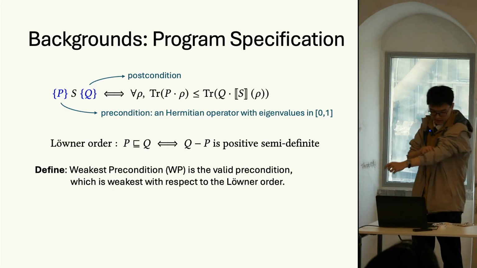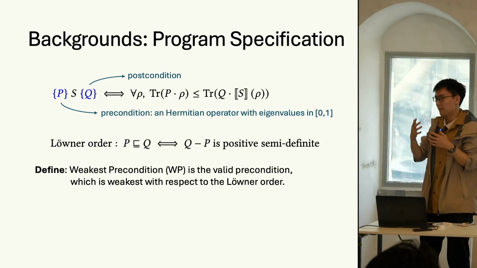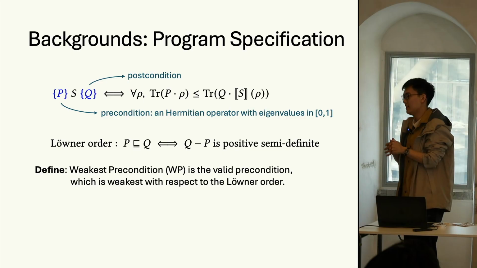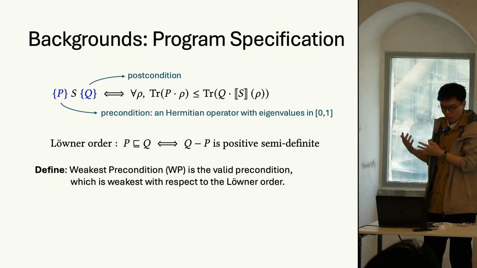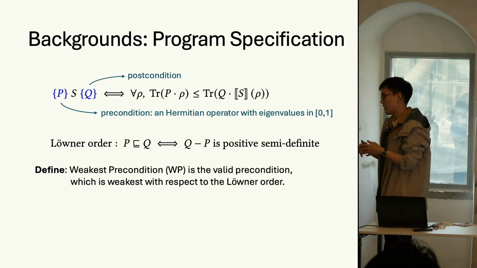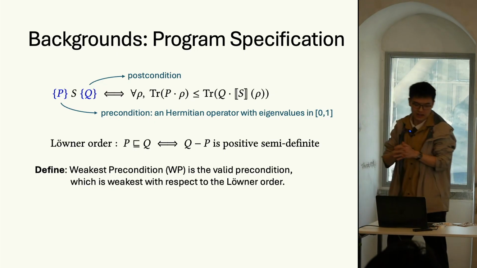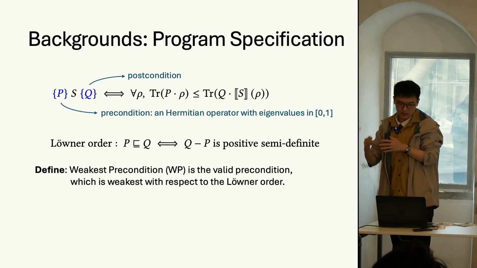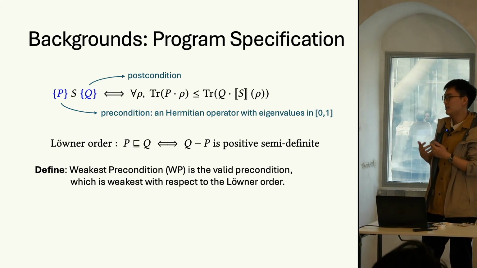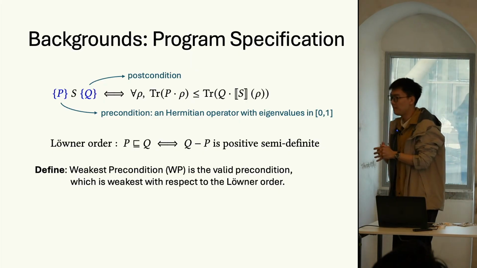Similarly, we can define an order between quantum predicates, and this order can be intuitively understood as an analogy to the logical entailment in classical logics, such that P implies Q if and only if Q minus P is positive semi-definite.